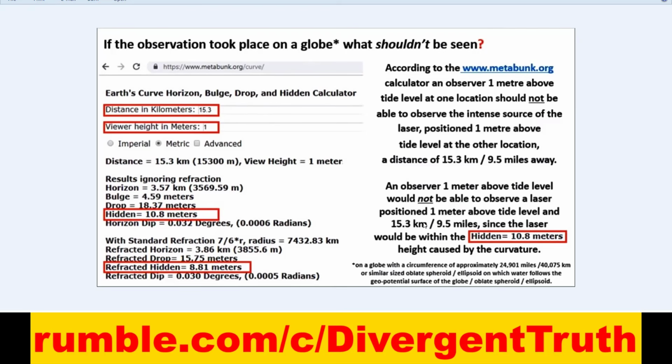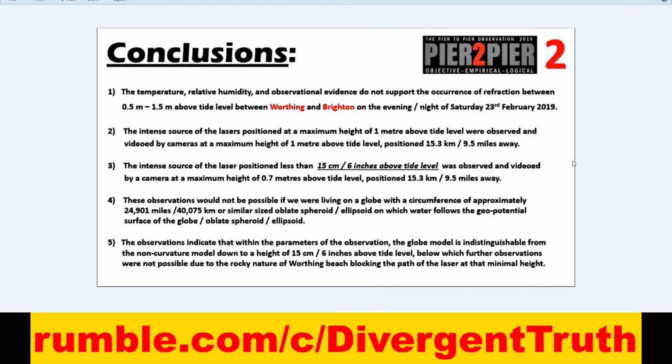So then if you go to what should be hidden, it should be 10.8 meters of hidden curvature. 10.8. This is Metabunk. You know, Metabunk, they always say that Metabunk is for laughing at flat earthers. So, according to Metabunk.org, calculate an observer 1 meter above the tide level at one location should not be able to observe the intense source of the laser positioned 1 meter above tide level at the other location, a distance of 15.3 kilometers or 9.5 miles. Very simple, very awesome. Conclusions, the temperature relative, we're going to read this afterwards.